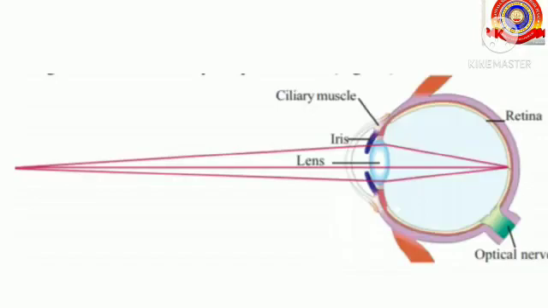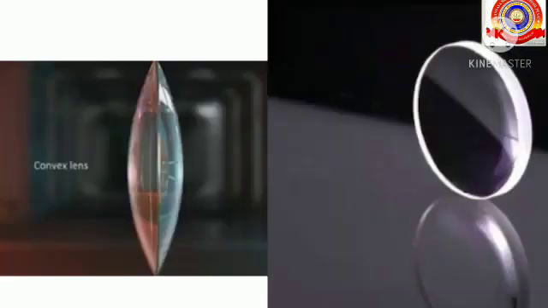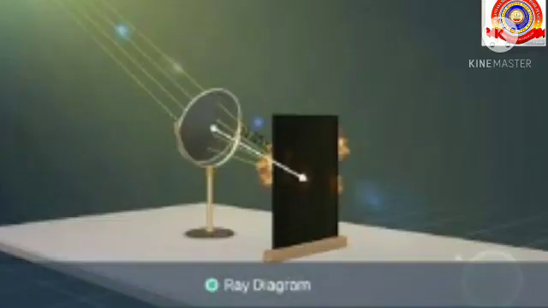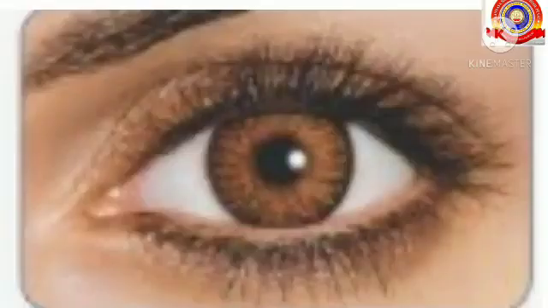How do the images fall on the retina of the eye clearly when we read a book or while we are looking at a star? Here, the objects are at different distances, but is there a change in the distance between the retina and the lens? So let's learn. Didn't you have to use lenses of different focal lengths for objects situated at different positions to get clear images on the screen, which is at a fixed distance from the lens? Yes, the eyes also have to do the same function.